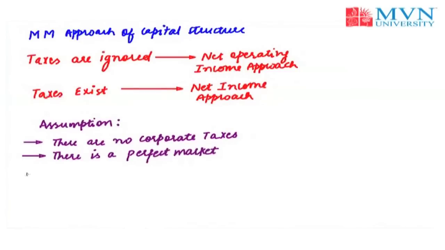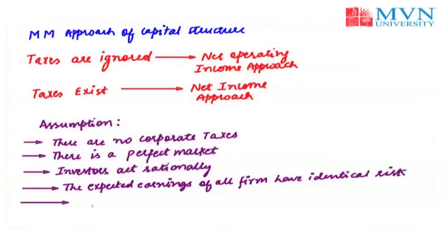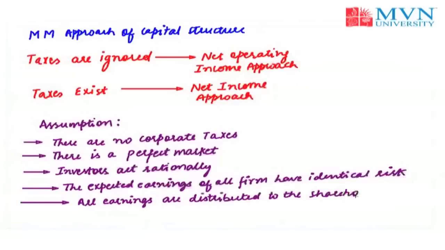Third assumption is investors are termed as rational because they prefer more profits than less profits, and they prefer less risk over more risk. Now the fourth one is that the expected earnings of all the firms have identical risk, and the next assumption is that all earnings are distributed to the shareholders.